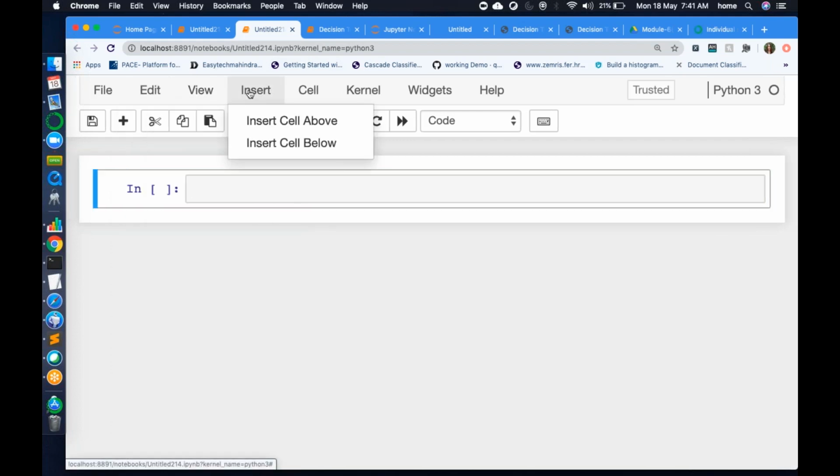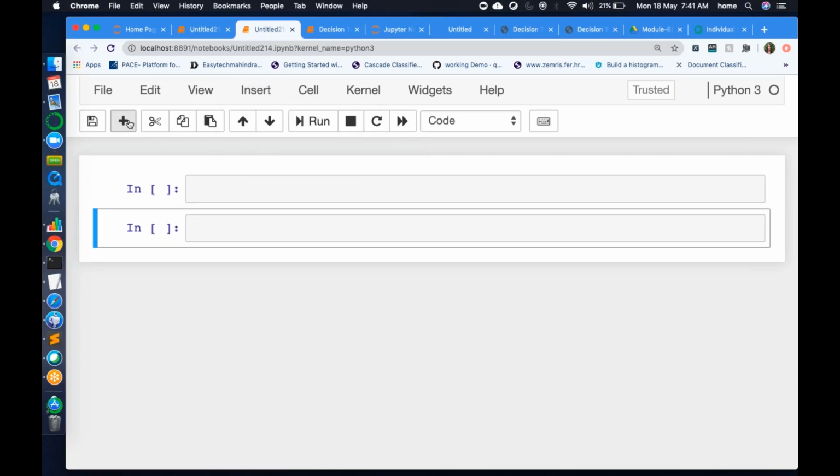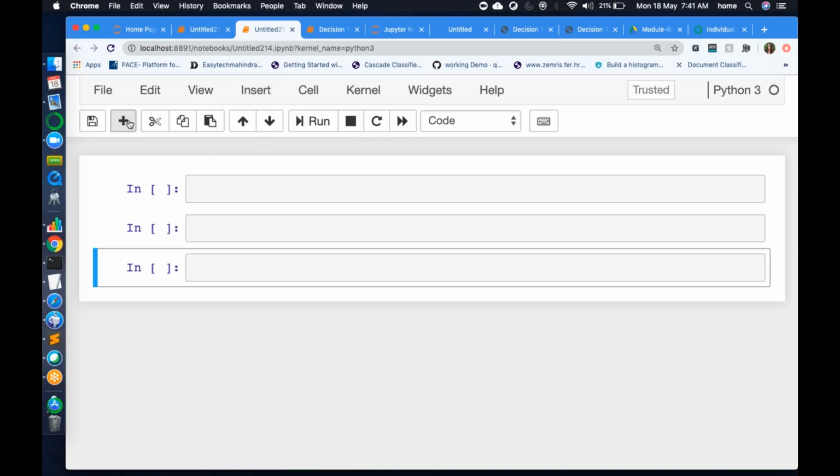And insert is nothing but you can insert a cell above or a cell below. Let's say I want to insert another cell, so just insert, and the shortcut is this plus. If you type plus, it will keep inserting. Even keyboard shortcuts are also there. I will not recommend it initially, just use the tabs, but once you become expert, you can